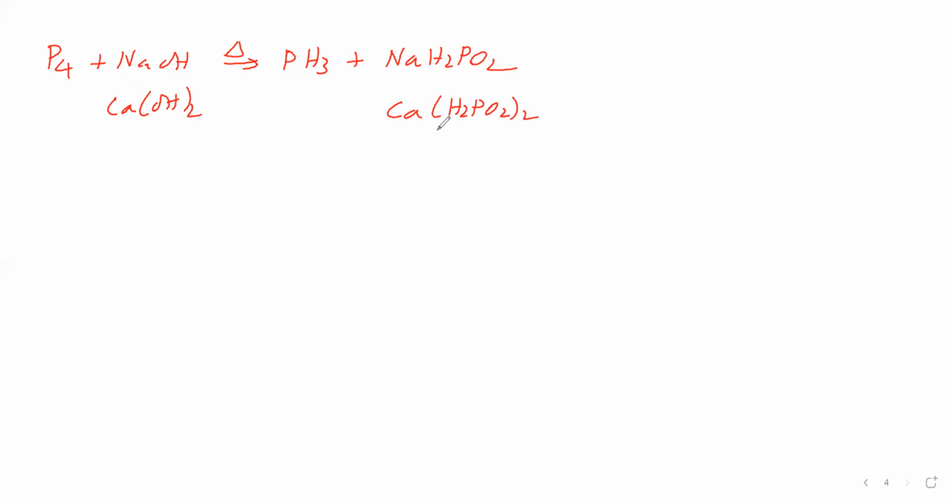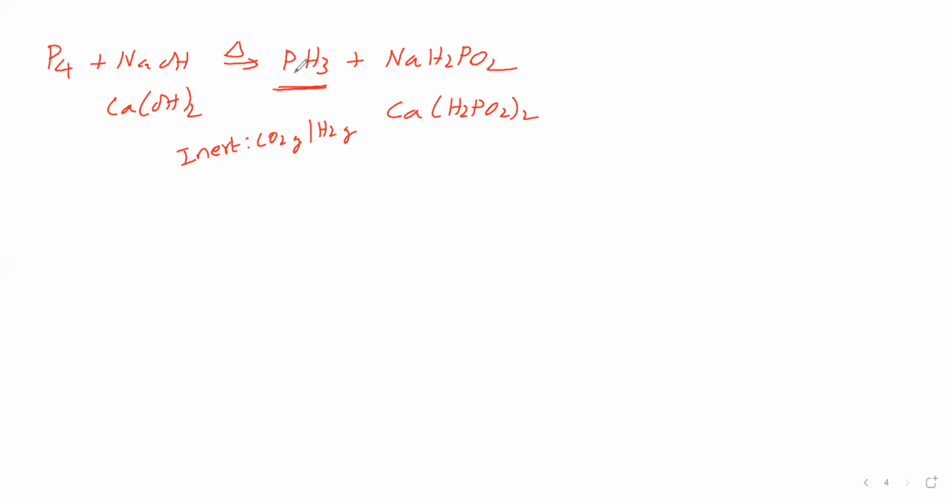Sir, in this method we are using an inert atmosphere. What is the inert atmosphere we are using? Carbon dioxide gas, otherwise hydrogen gas. Why do we have to use this inert atmosphere? Because phosphine burns in air. In order to avoid that, we are using an inert atmosphere, carbon dioxide or hydrogen.